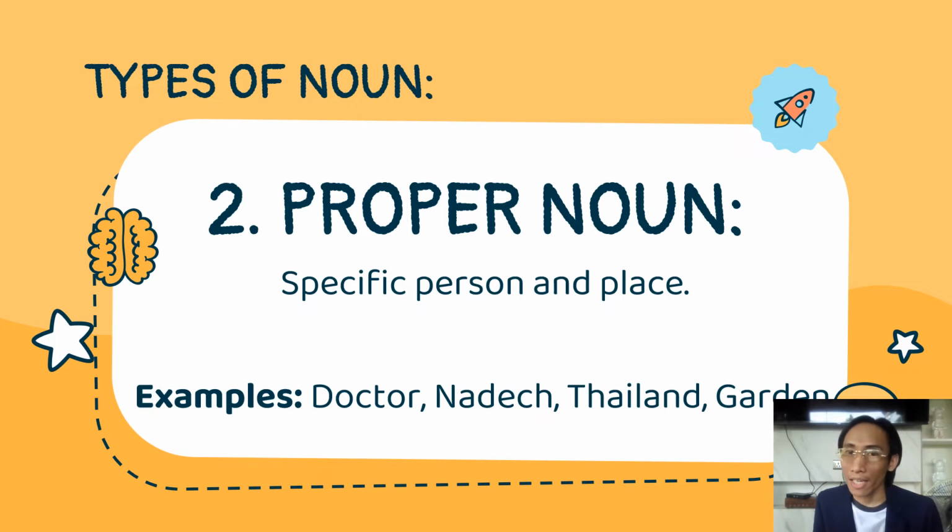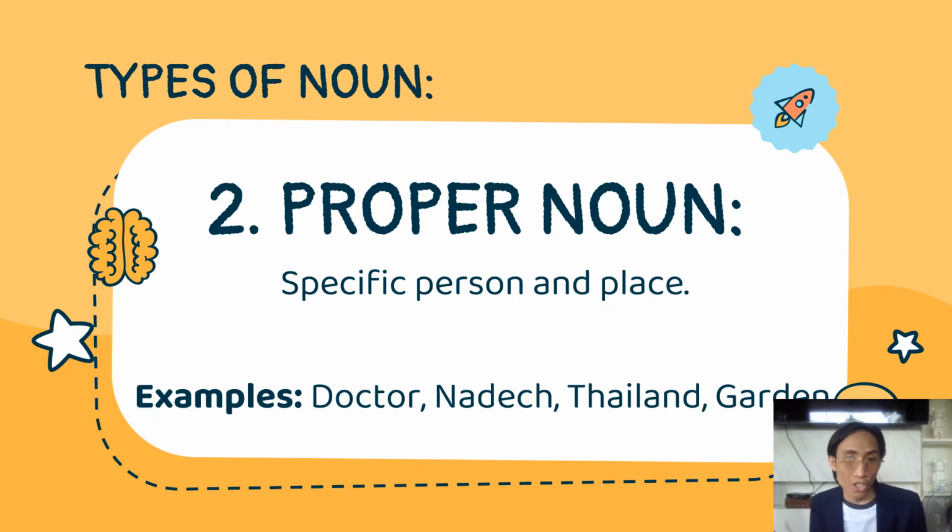And the second one is proper noun. Always remember the difference between the proper noun and the common noun. The proper noun is a specific name of a person or a place. But the common noun is a general name. Like for example, doctor. Doctor is a general name of a person.